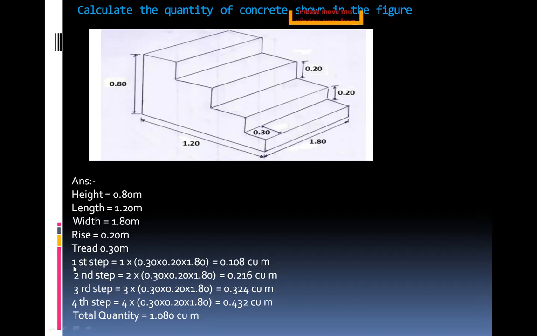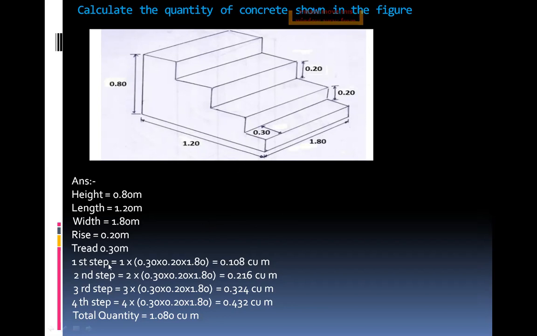First step equals length into breadth into height, which gives volume. So length is 1.80, breadth is 0.30, height is 0.20. Multiply: first step is 0.108 cubic meters.